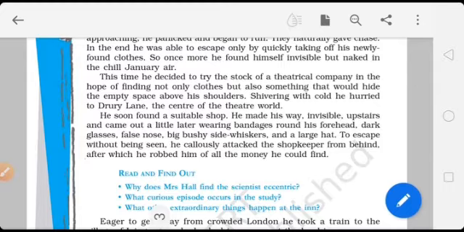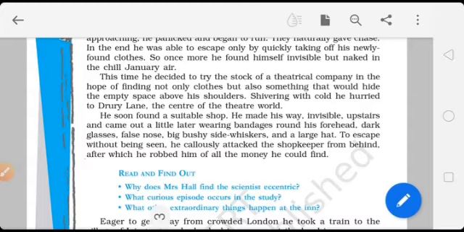In that he found a suitable shop. It made it very easy for him to rob everything. He was invisible and he entered that shop, wearing bandages around his forehead, glasses, false nose, big bushy side whiskers, and a large hat.